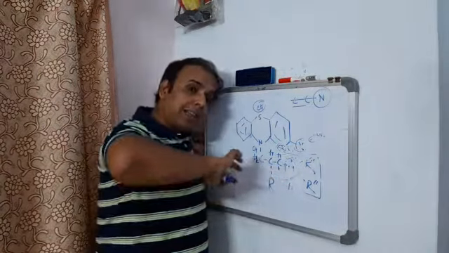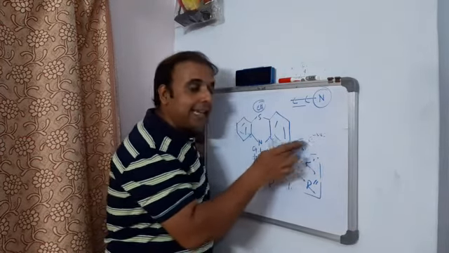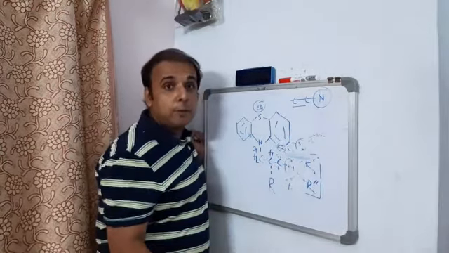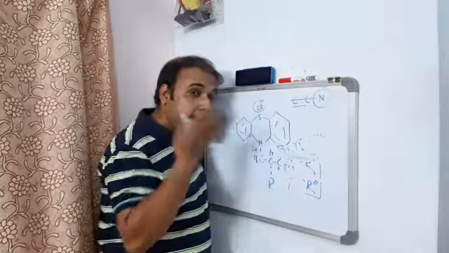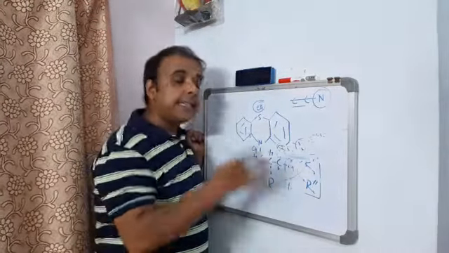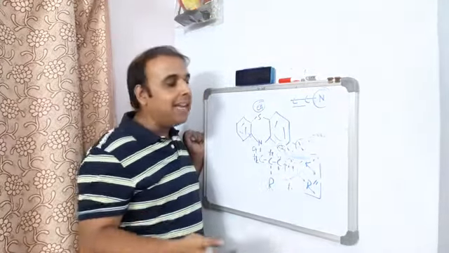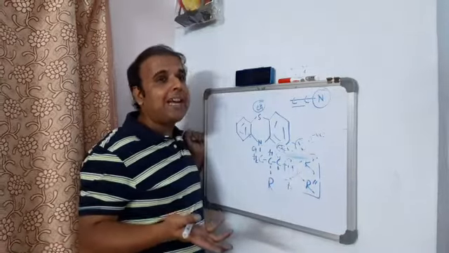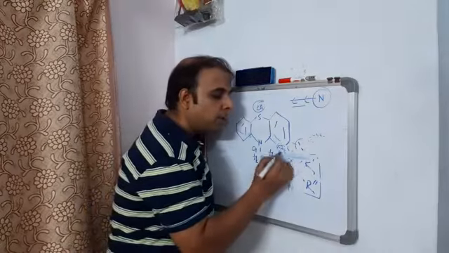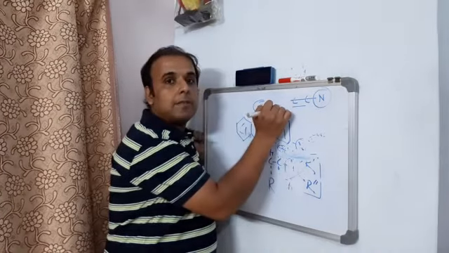Even though quaternization has happened there, as we have put a barrier here, the electronegative atom cannot sense the quaternary ammonium ion. So no pulling, and if there is no pulling, no dopamine-like arrangement. If there is no dopamine-like arrangement, the receptor fails to recognize the pseudo ligand. And finally, there is no dopaminergic blockade, and if there is no dopaminergic blockade, the antipsychotic effect will not be there. Followed? So that is why you are not supposed to put any kind of substituent at position 1, neither here nor here. Got my point?